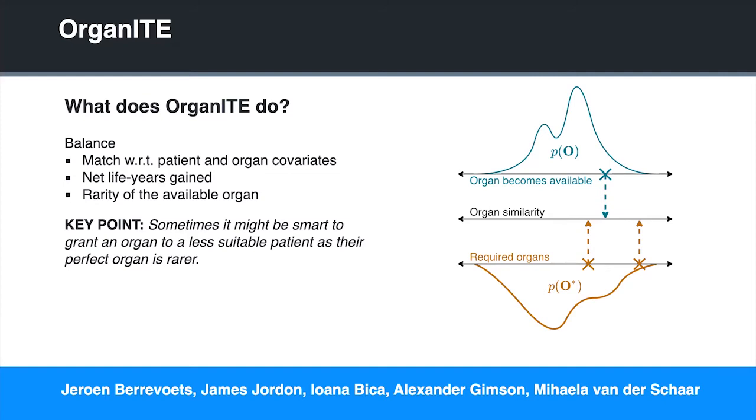And this is probably the key point. Sometimes it might be smart to grant an organ to a less suitable patient as their perfect organ is rarer. Take the figure on the right, where the distributions of the available organs might not match the distribution of the required organs for the patients. In this case, if a patient needs a pretty rare organ, but the organ that is available better matches another patient, it might be more interesting to give it to the patient who needs a rare organ instead.